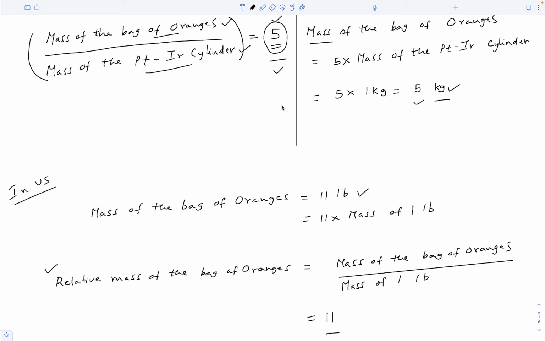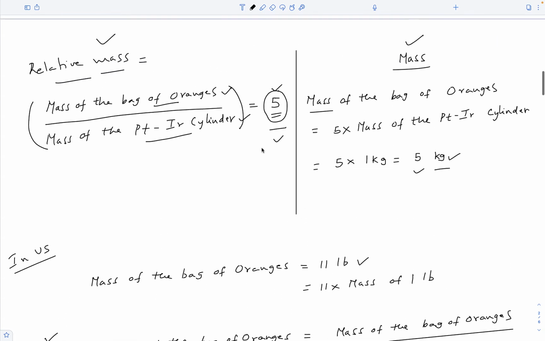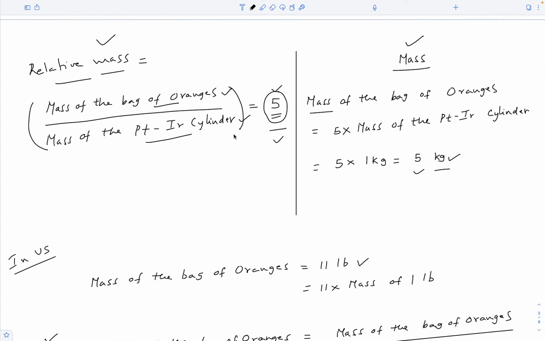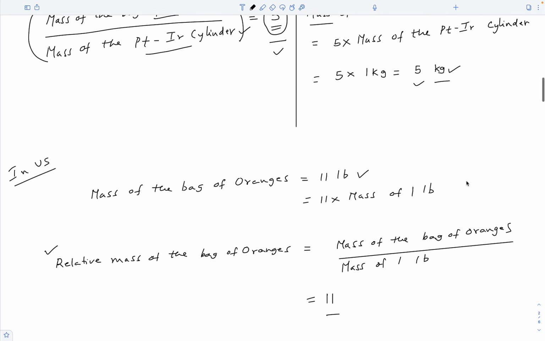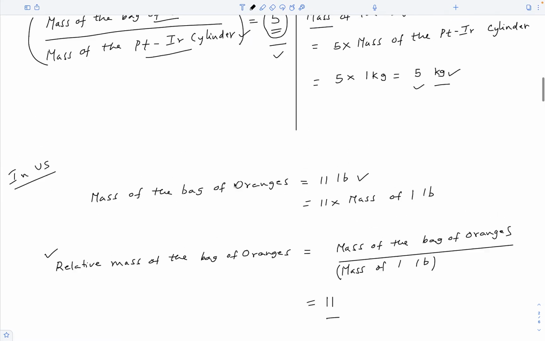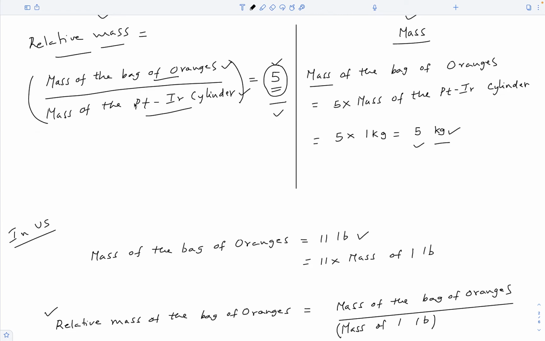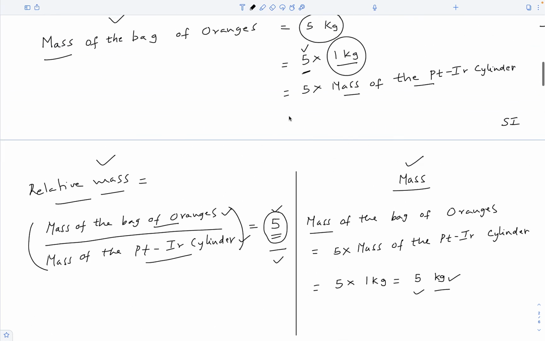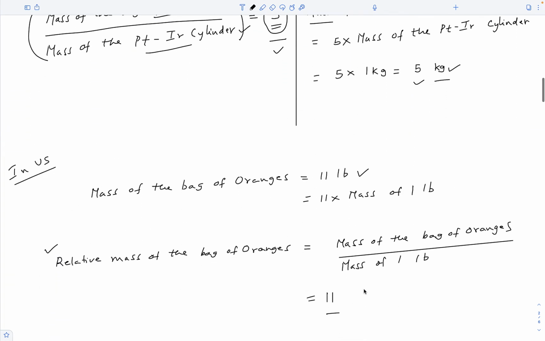Obviously, that is because the mass of the reference 1 kilogram is much higher than the mass of the reference 1 pound. Therefore, the value of the denominator here is less than the value of the denominator here for the same numerator. That is why the relative masses of the same bag are different when compared to a kilogram and a pound.